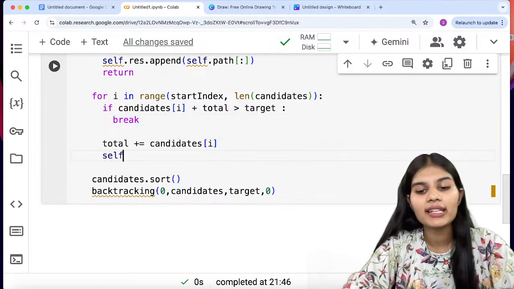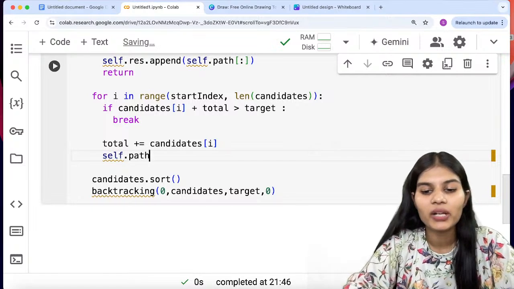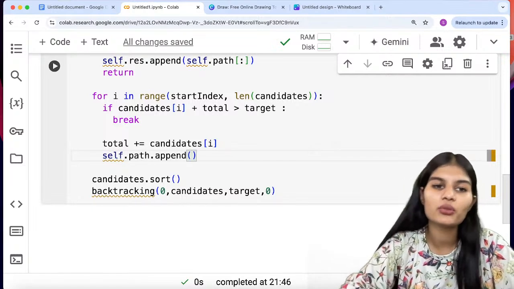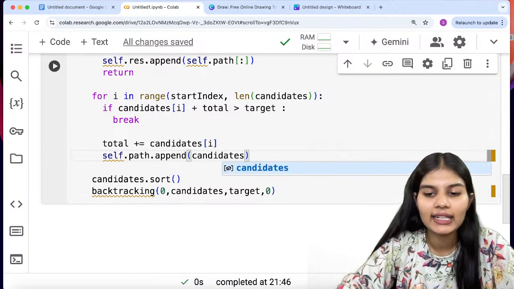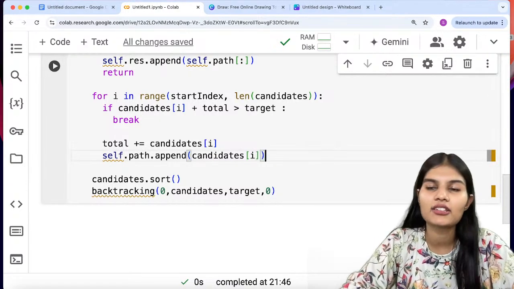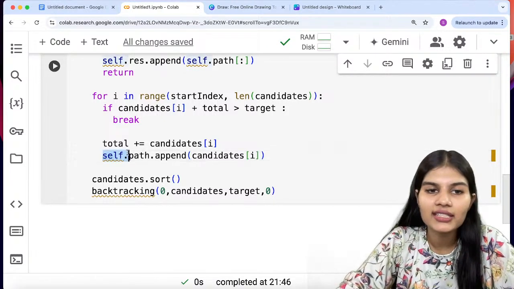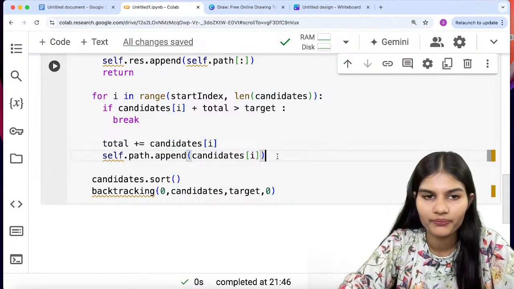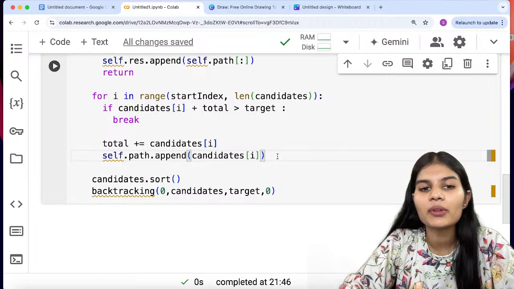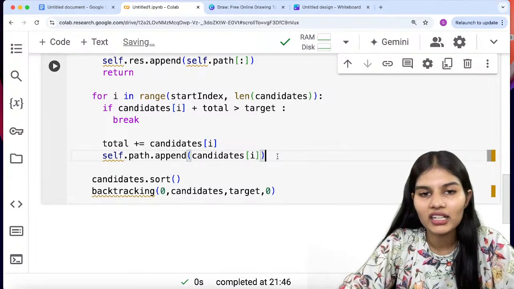Moving next, I'll append the value: self dot path dot append. In the bracket we'll put the candidates, that is candidates of I. So this is the whole condition, self dot path dot append, and in the bracket candidates of I. It helps me check each and every single position, whether these sum up and get me the final answer or not.